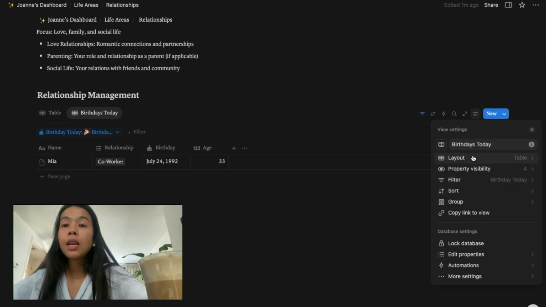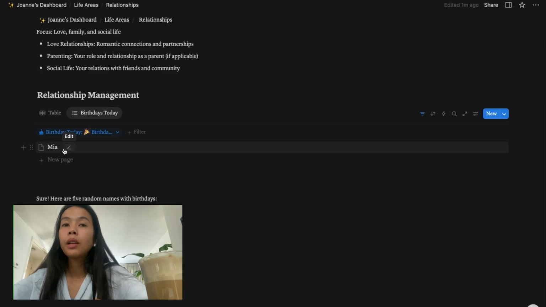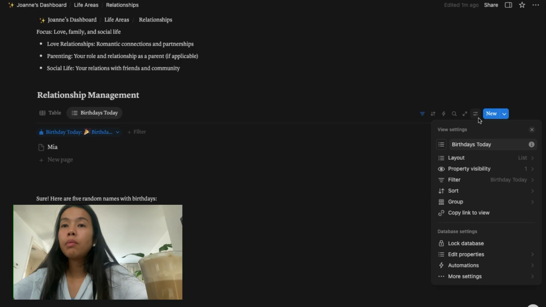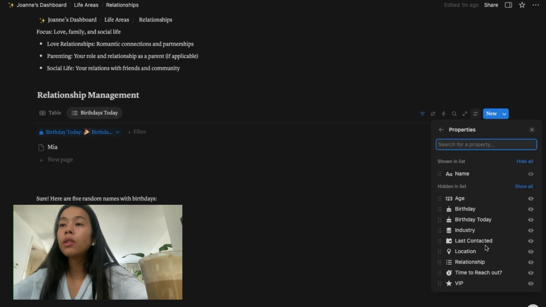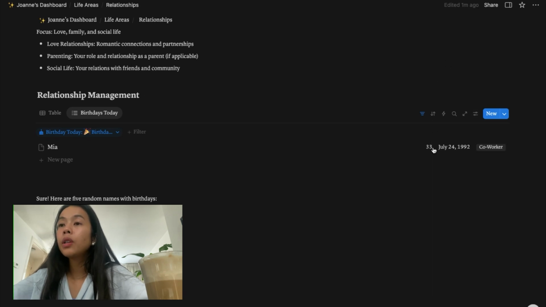And I also want to see this as a list. So right now the layout is on table. If you guys can see this table, I can put it as a list. And I want to be able to see property visibility, as I said before. I want to see her age, her birthday, and the relationship, like who is she, right? So we have that as a list. You guys, it's so beautiful like this.